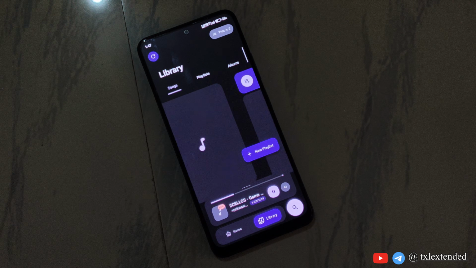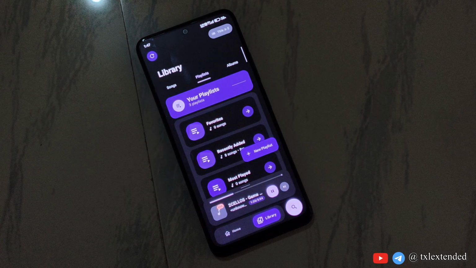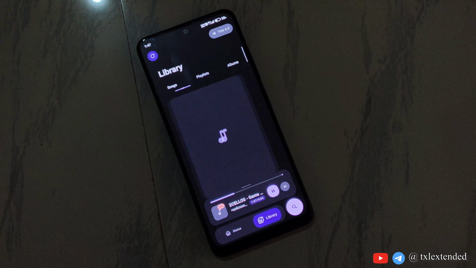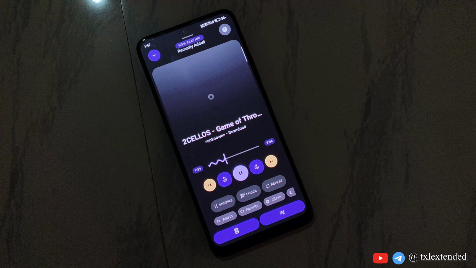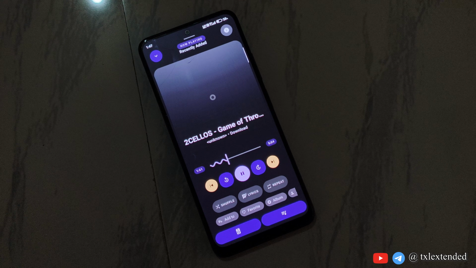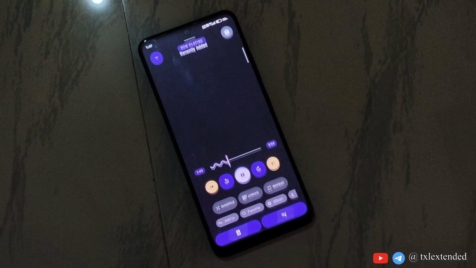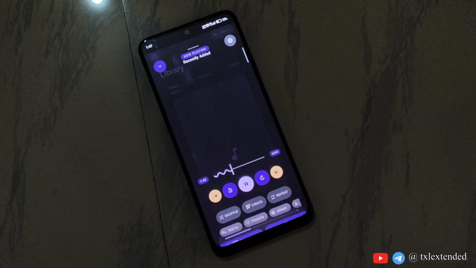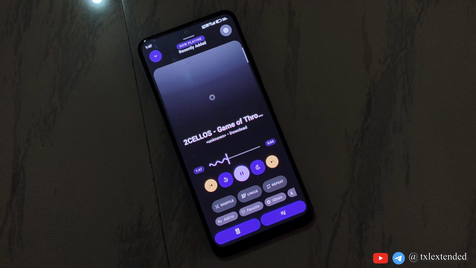Rhythm is another offline music player, but it's actually not just another music player. If you want a really good UI experience in a music application, then I will recommend this. It has excellent animations and some good widgets.